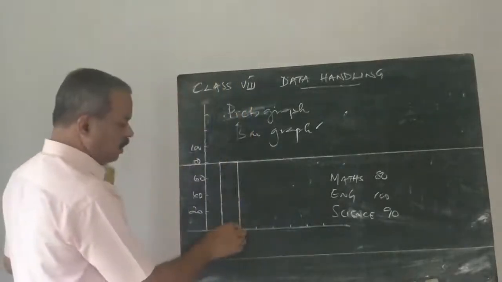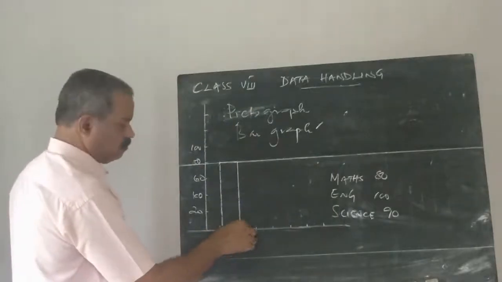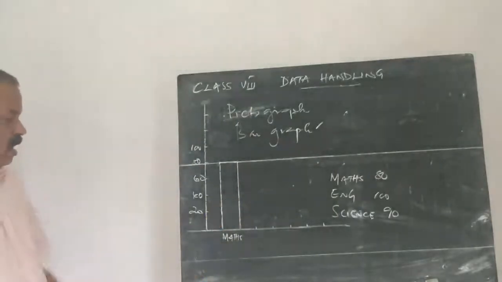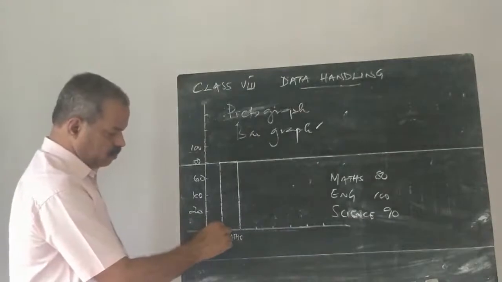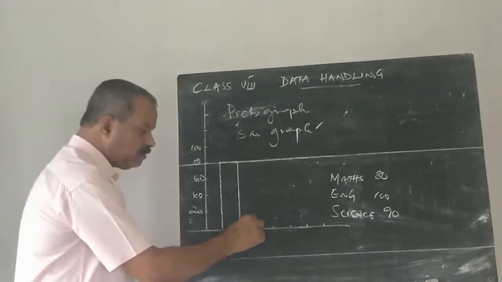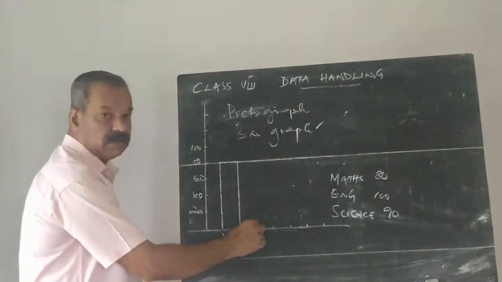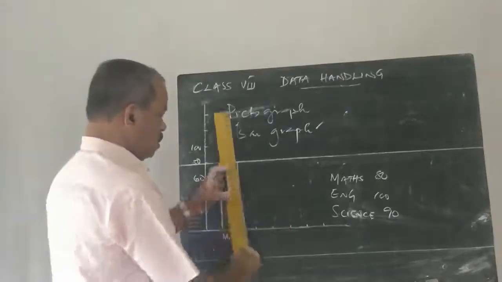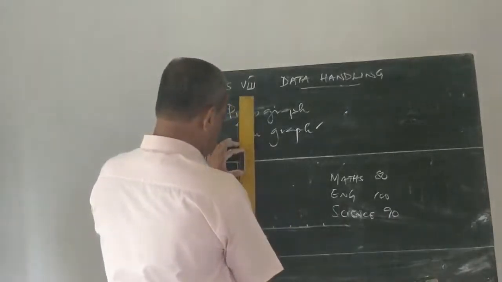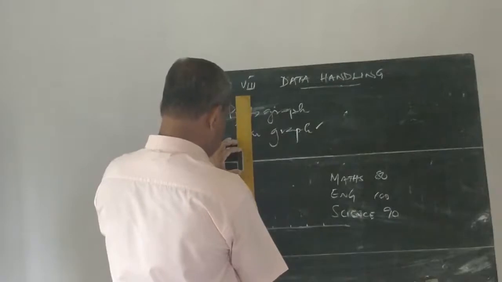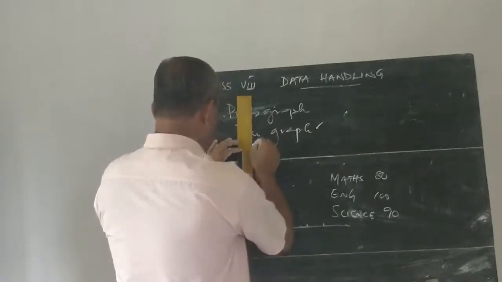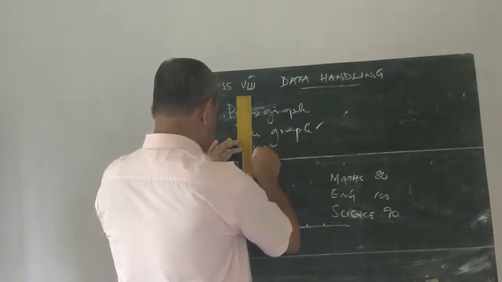So leave the same distance to draw the next bar. Here we left 1 unit. Now leave the same unit and then draw the bar, whose length is proportional to 100. Breadth 1 unit, the same.